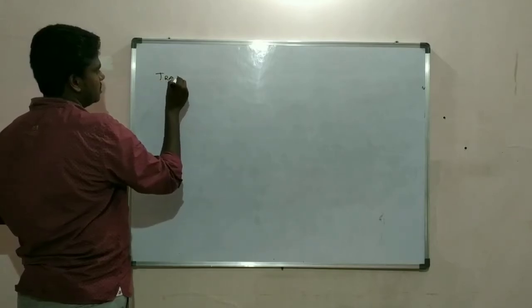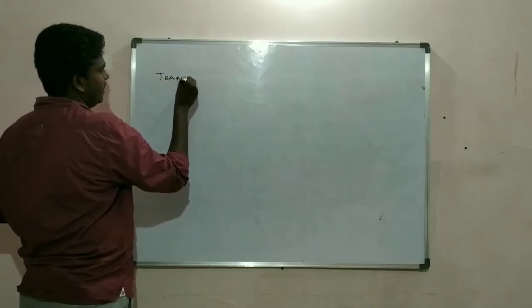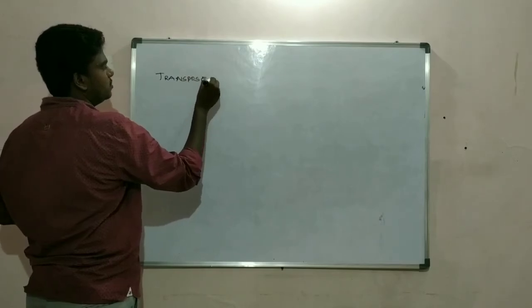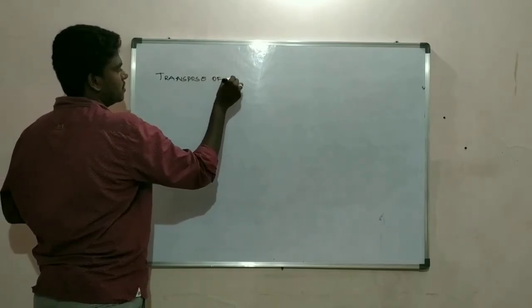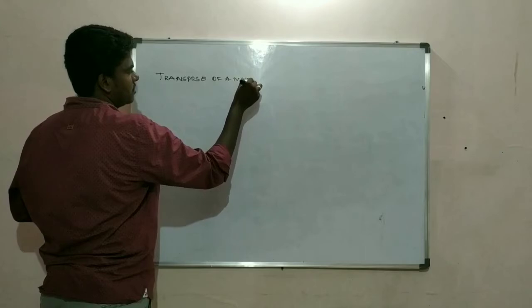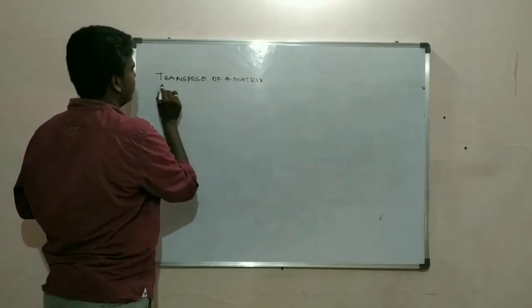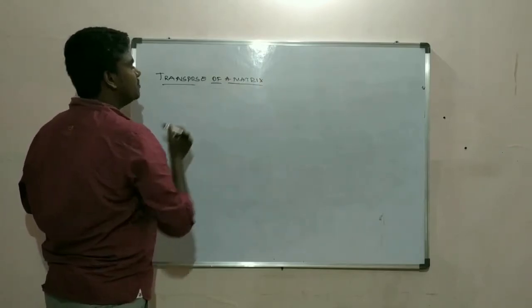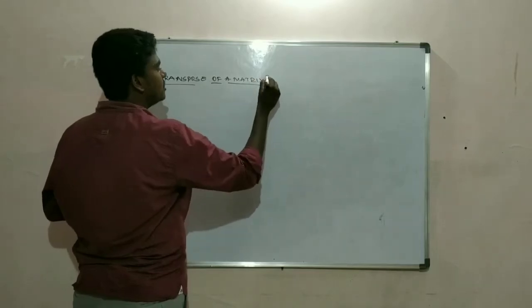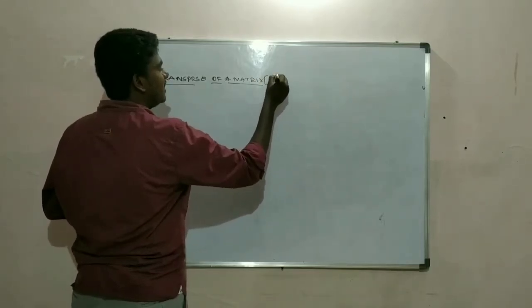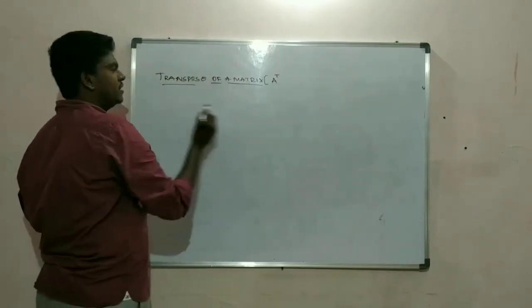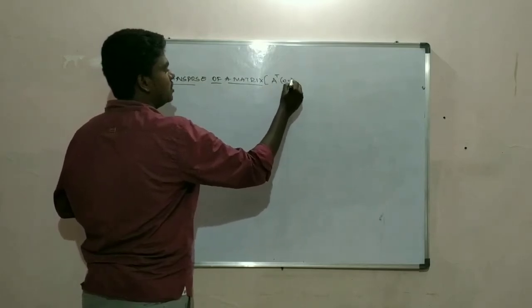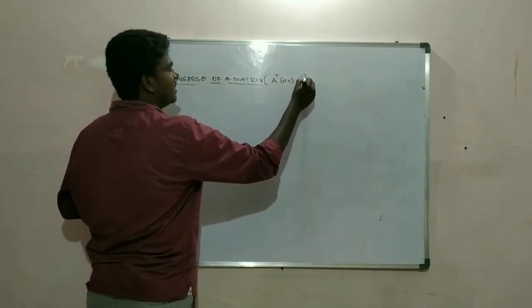Transpose of a matrix is usually denoted as A to the power T, or also as A dash.